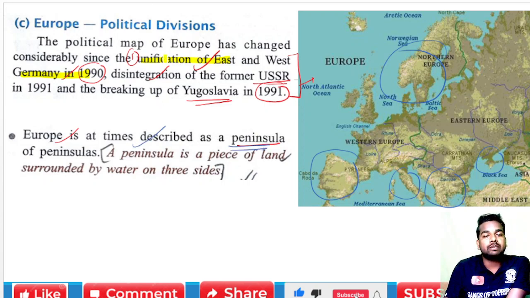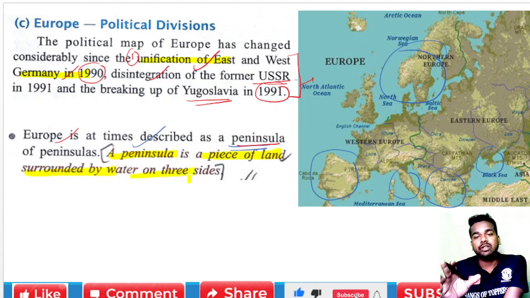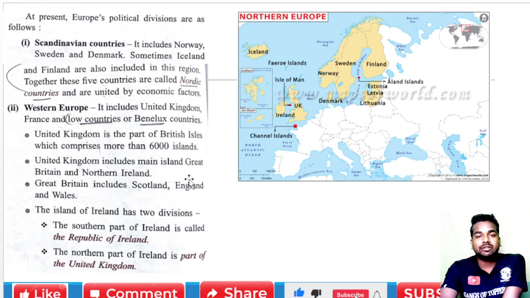Now the concept comes: what is a peninsula? A peninsula is a piece of land surrounded by water on three sides. Okay.